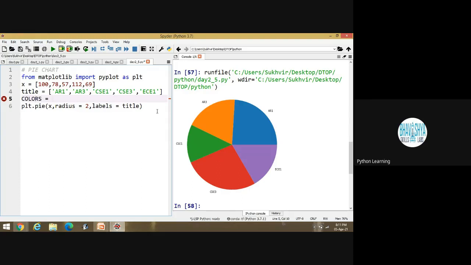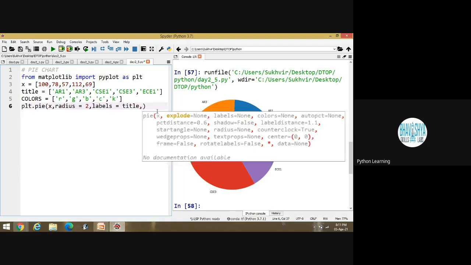Colors is equal to. Suppose first color is red, second requirement is green, third is blue, fourth is cyan color, and for black the alphabet is K. Is it okay? Suppose these are the colors.